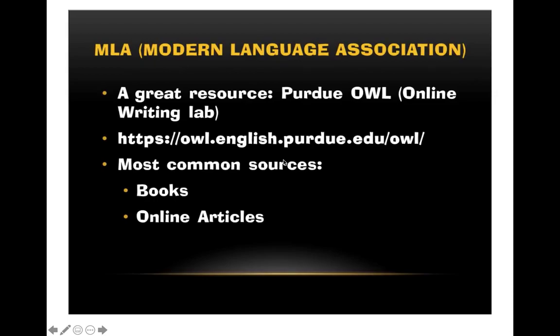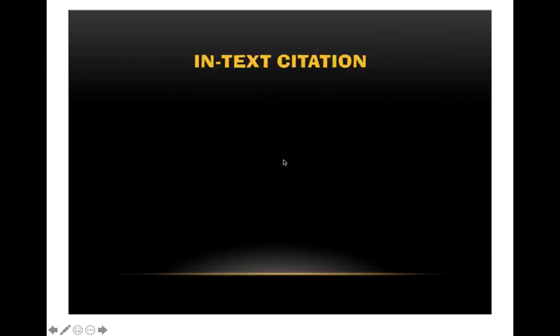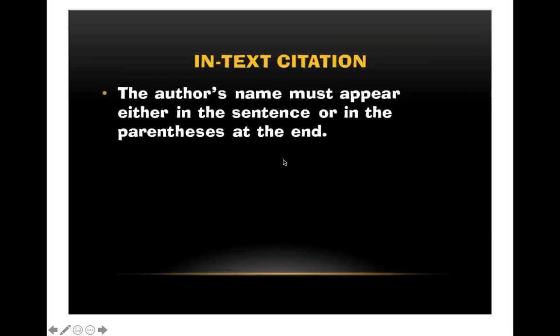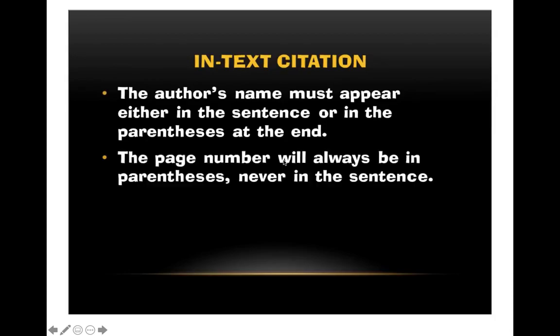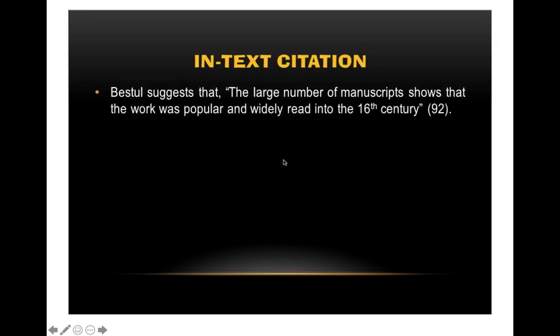If I were to go over all of the different types, we'd be here all day. So let's just go over these two. Okay, so with an in-text citation, you've got the author's name, and it must appear either in the sentence or in the parentheses at the end. And we're going to look at examples of this. And the page number will always be in the parentheses. It will never be in the sentence.